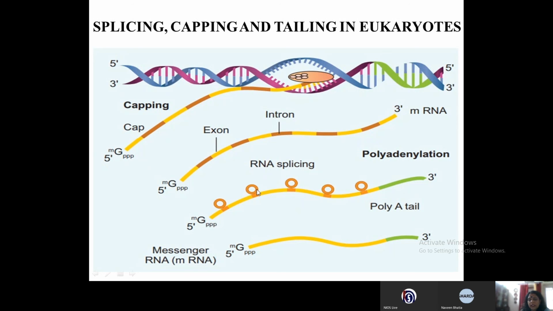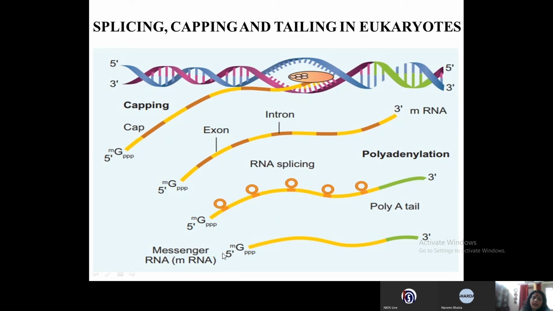So you can see how splicing takes place. The introns are removed and the exons are ligated together. And of course, polyadenylation, that means what? A tail of adenosine, about 200 to 300 adenosines, is attached to the 3' end.